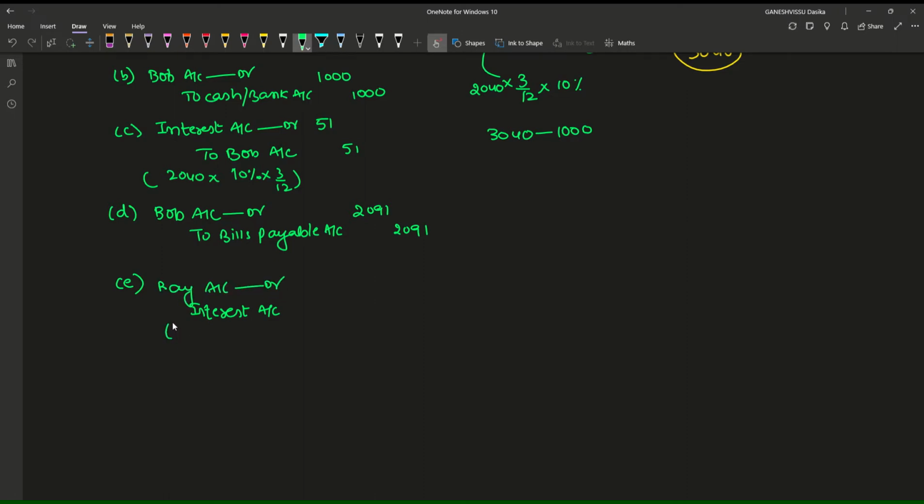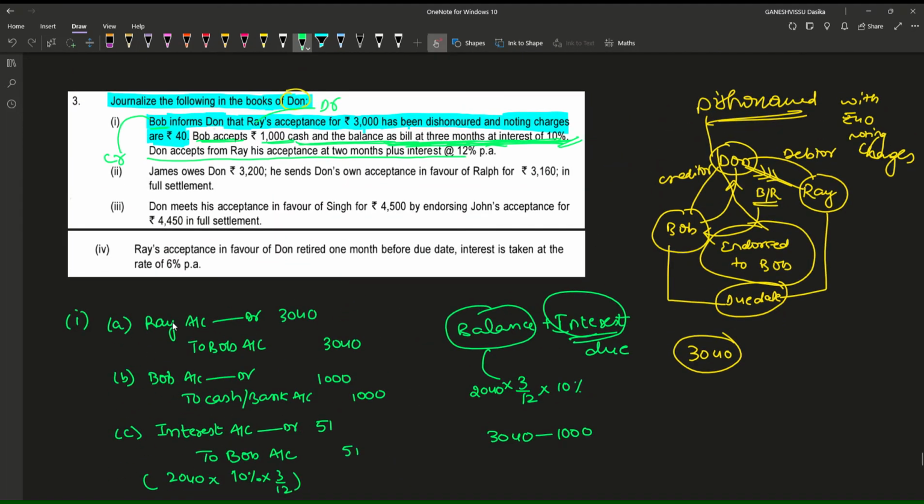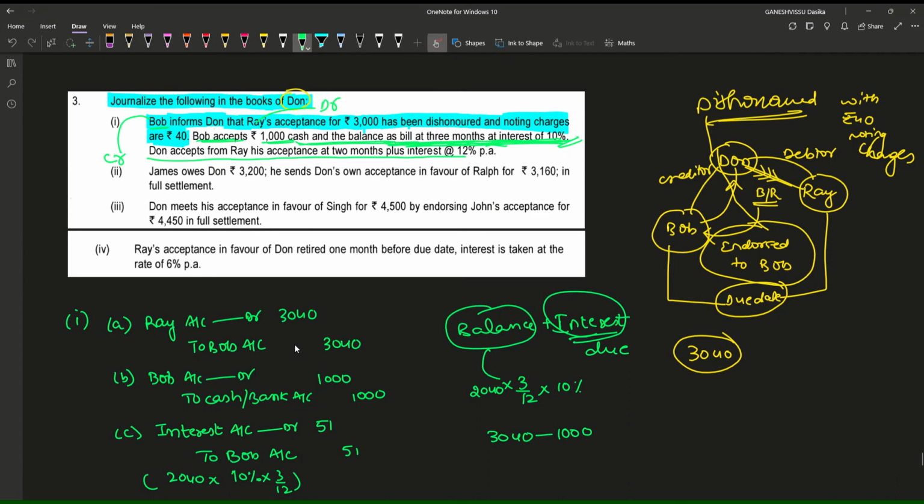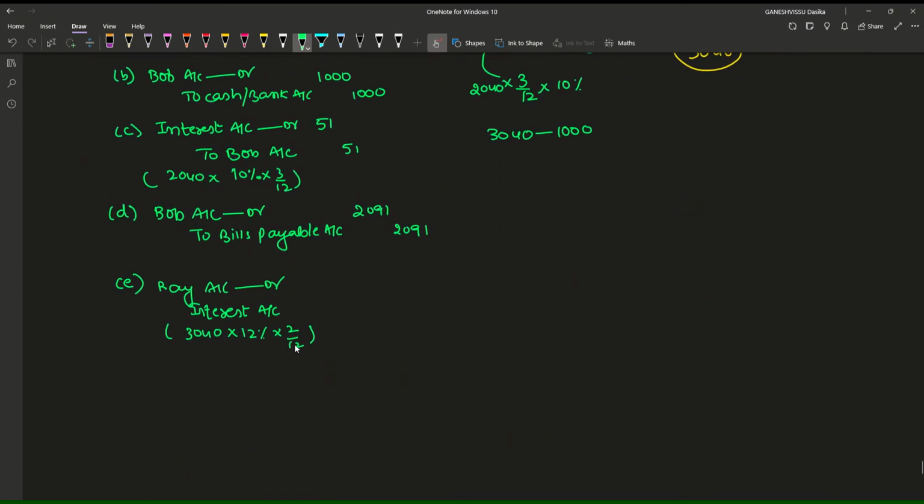What is the amount of interest payable? On 3040, he needs to pay 12% for 12 months. Okay, for 2 months he needs to pay the interest. So 3040 into 12% into 2 divided by 12. 60.8 is the figure, so I'm making it 61. 60.8 is nearly 61. Okay, I have made this as 61 rupees.